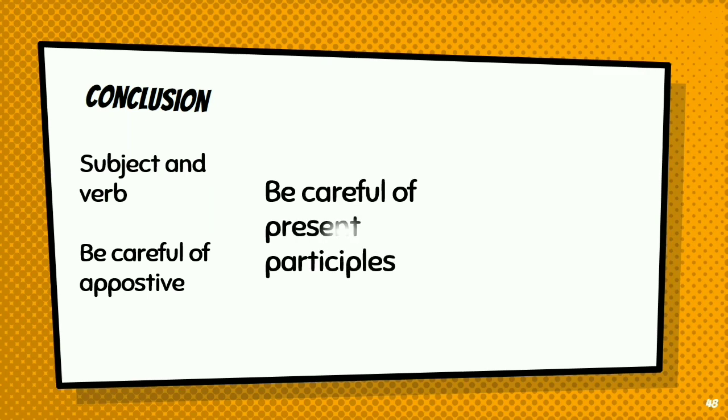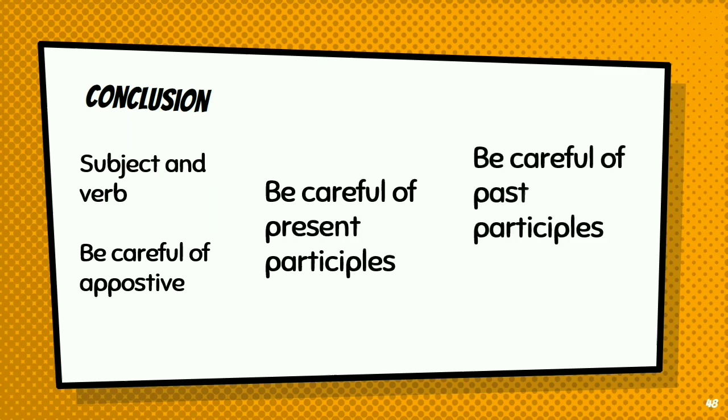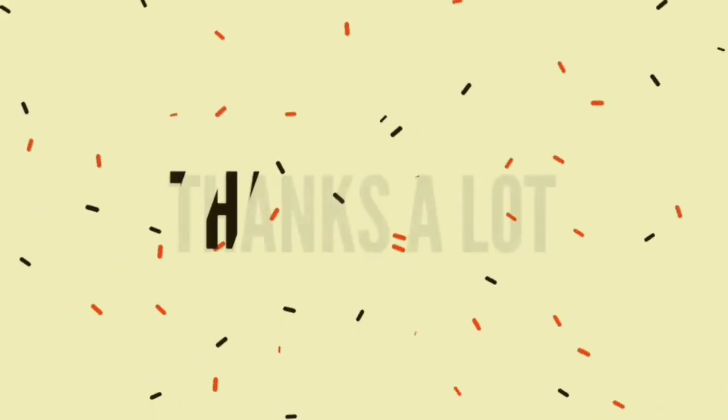The conclusion is, when we deal with structured questions of the TOEFL test, we have to firstly make sure whether the sentence has a subject, whether the sentence has an object, or not. English sentence must have at least one subject and one verb. So, jadi kalimat bahasa Inggris itu harus memiliki satu kata kerja dan satu kata subject. Then, be careful of object of prepositions. Noun after the preposition is not a subject. Be careful of appositive too. And then don't forget to be careful of present and past participles.